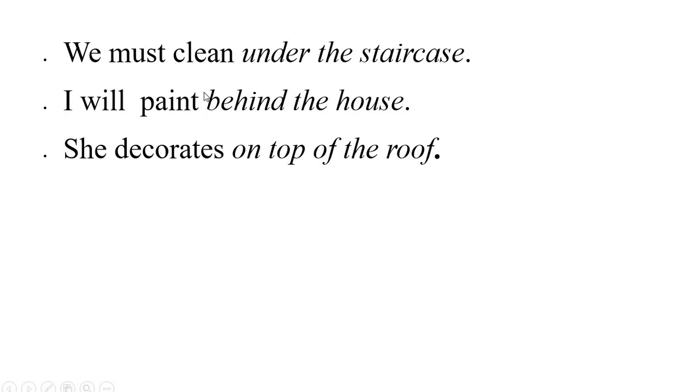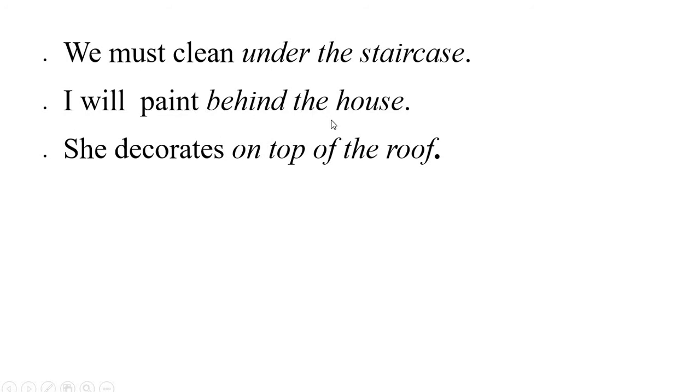In the second example, I will paint behind the house. Well, here again, I have an English sentence that starts with capital letter I. Anyway, I is always capitalized. And then it ends with a full stop. A sentence must have a subject. Here it is, I. And here is my verb, will paint. I will paint what?